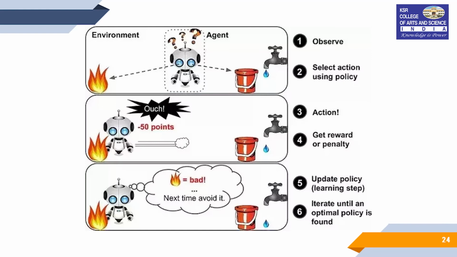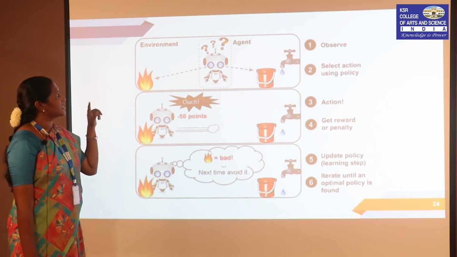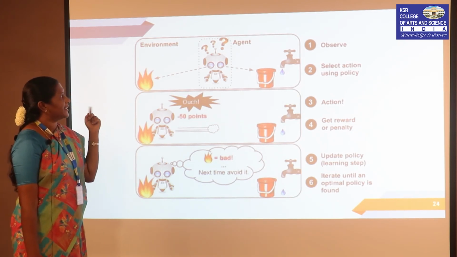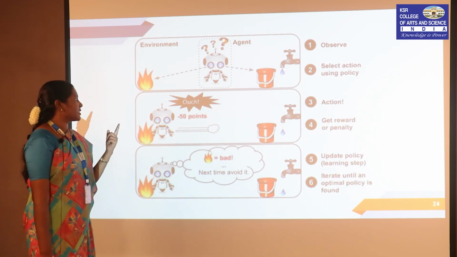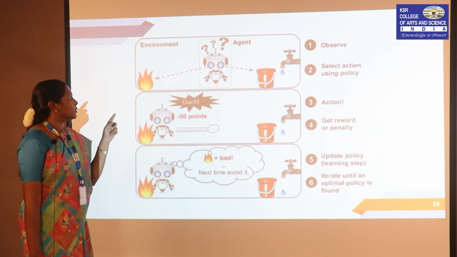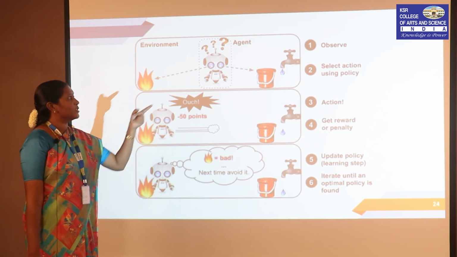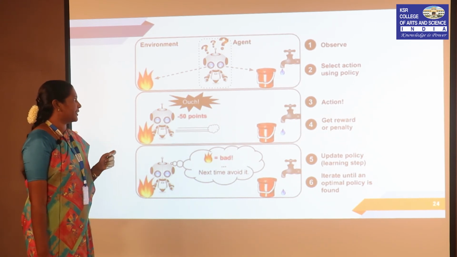So, this is an example where we can consider an agent. It first observes the environment. Here, one is the fire and another one is the water, which is not safe. It takes an action; if it touches the fire, it is bad. So, the action is selected using some policy, or based on some algorithm, this action is predicted.